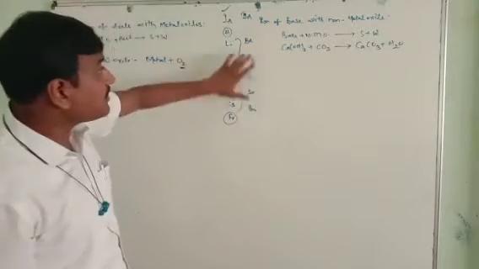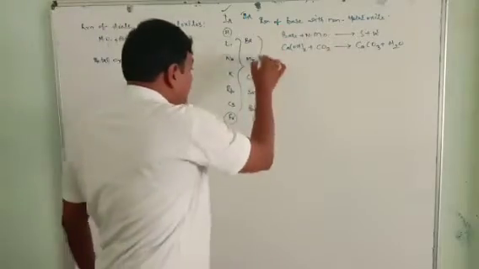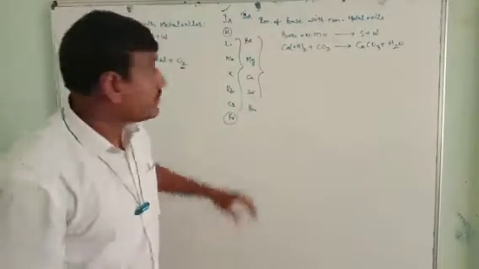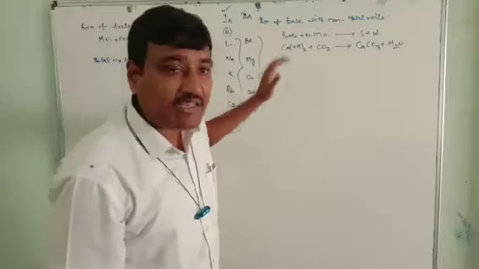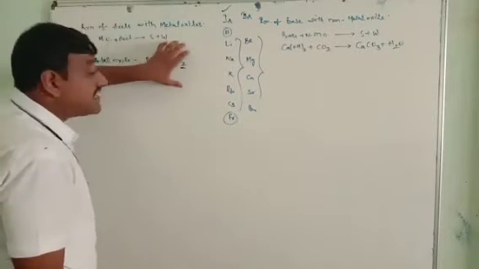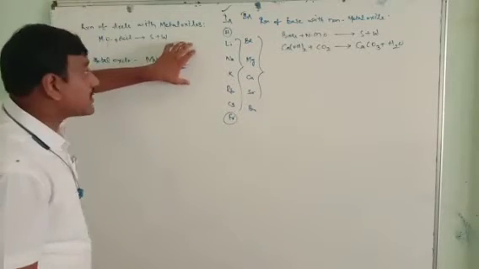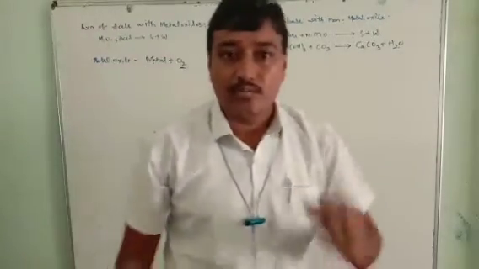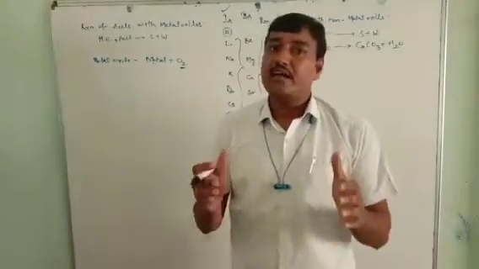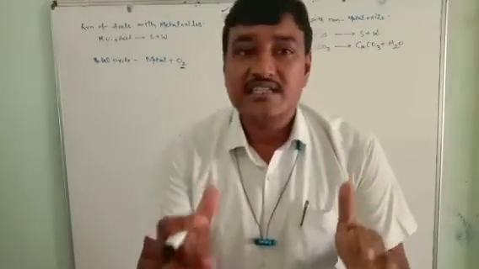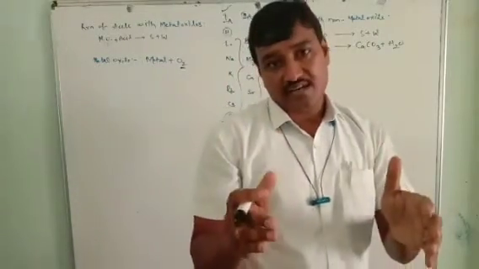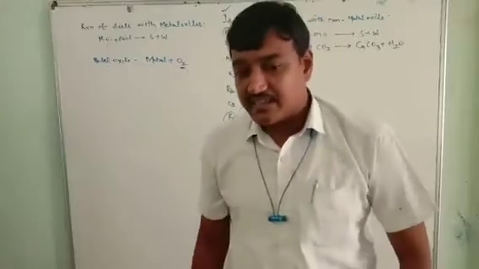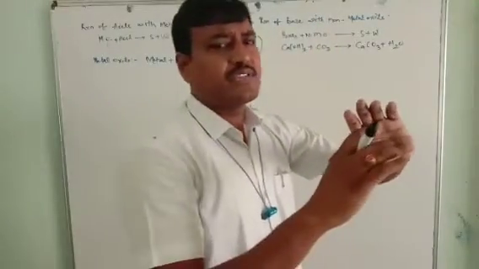These should also be considered as metals only. When these metals react with oxygen, they should be considered as metal oxides. So metal oxide means, when a metal contains oxygen, it is considered as metal oxide. It comes in different forms depending on the oxygen.